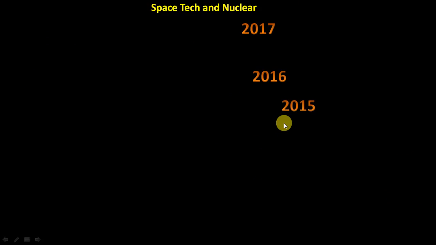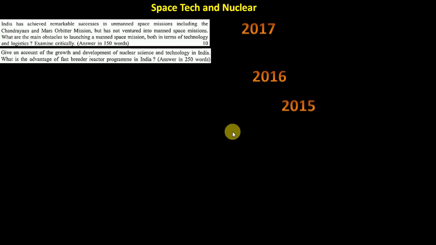Space, as I told, there were not many questions, but right from 2015 the trend started, and at least one question they are asking every year. 2017, 2 questions: one is the Chandrayaan mission and MOM, because it was a great achievement for India, and now you know Chandrayaan 2 is also going to come, so questions can repeat. Then what they are mainly asking is this manned space mission. What are the challenges and why is India not able to do that manned space mission now?